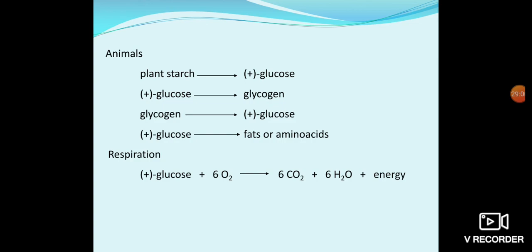In animals, plant starch like D plus glucose is converted to glycogen, and D plus glucose is converted into fats or amino acids. In respiration, D-glucose in the presence of oxygen oxidizes and gives carbon dioxide, water and some energy. Due to this respiration only, we get energy.